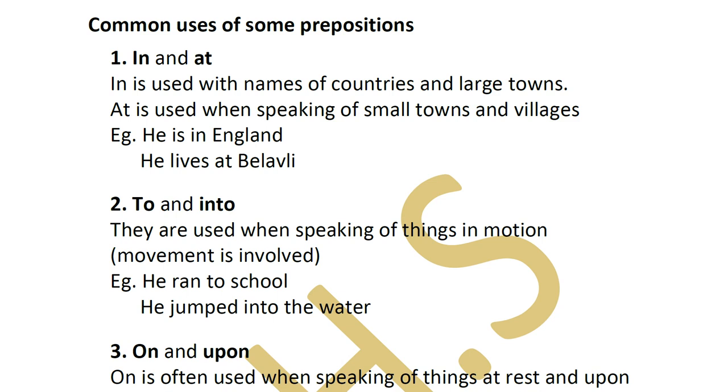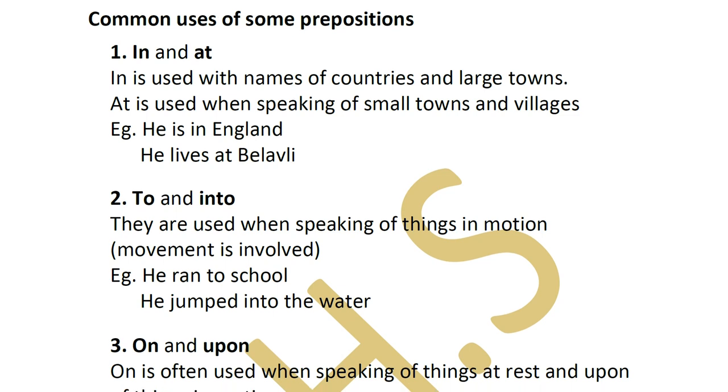A country is big, and in the country you have towns, but if the towns are large, huge, then the word in is used. If you're talking of a small town or a small village, at that time you will say at. Now you can see the example. He lives in England. England is the name of a country. Whereas he lives at Bellevue, because Bellevue is a small city or a small town.